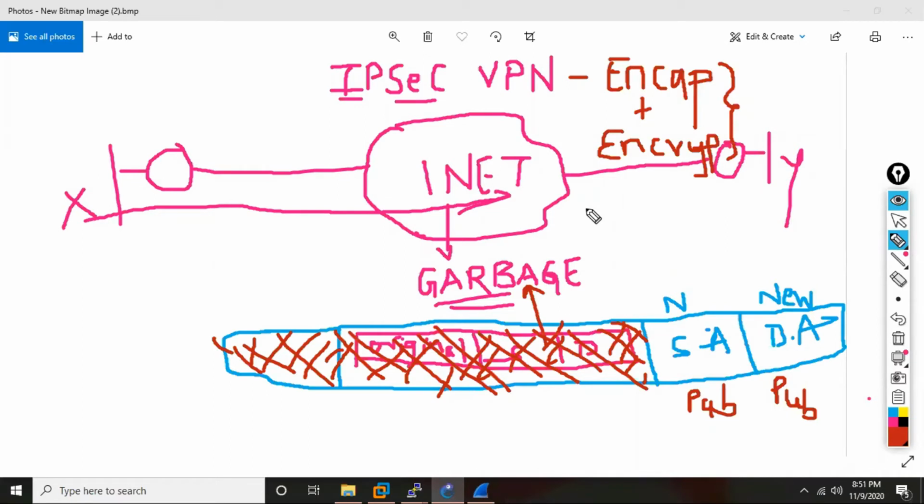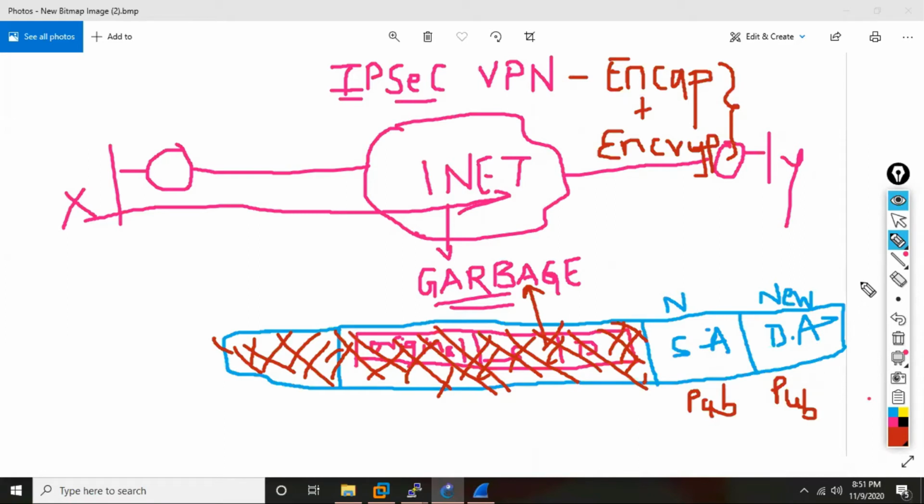Nobody will be able to decrypt the packet. This is what is known as IPsec VPN. IPsec VPN basically means encapsulation and encryption. So this was the earliest requirement of IPsec VPN. This is the main thing: whatever the customer data is, encapsulate the packet and encrypt the packet.